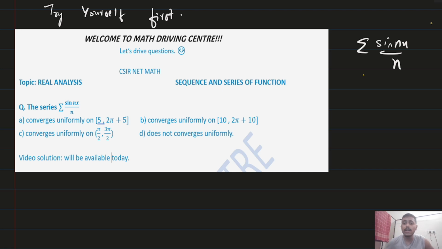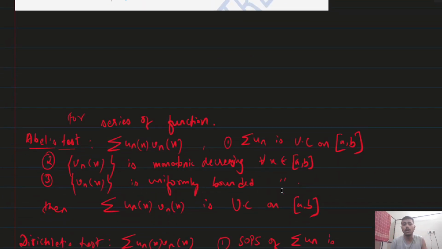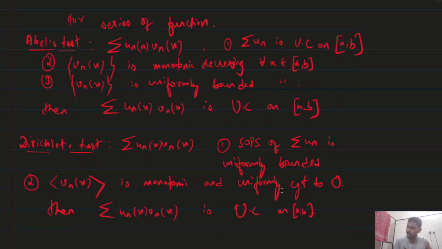Now you have to think, what do I know more about series of function? So you know more, and that is Abel test and Dirichlet test, because those two tests are the ones that do not come to our mind right away. You have to think. So here those two tests will be used, not both, means one of them will be used. What are those tests? I have written here, you can see.